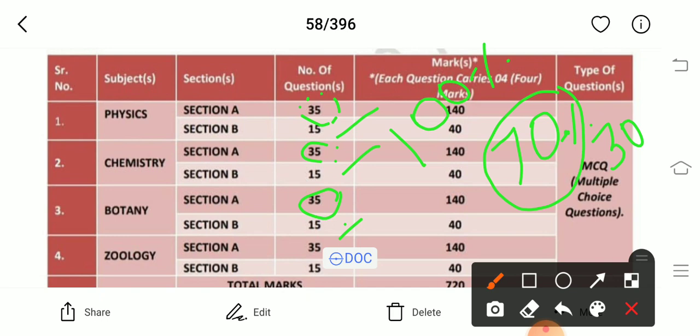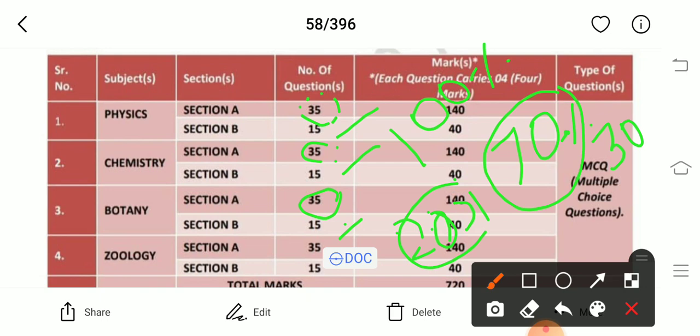Then, another point that you have to remember here: because of the choice, there are now 200 questions in the NEET examination, but 20 questions are choice, and the remaining 180 questions you should do. But for selecting the 10 questions, you have to read all 200 questions.